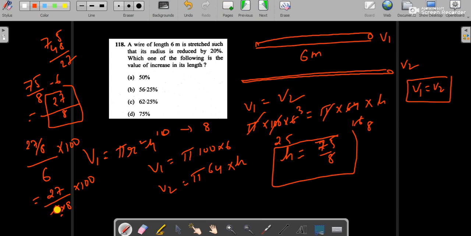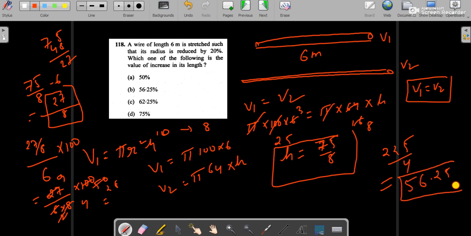Cancelling, it is nothing but 225 by 4. So it will be 56.25.